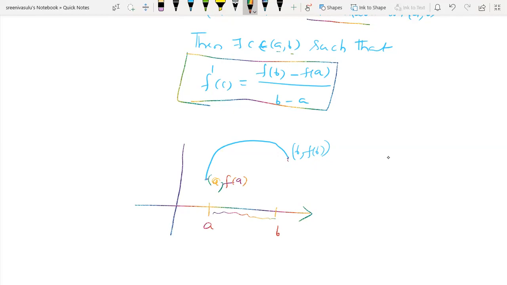Now you observe that the chord is the line joining these two points, a comma f of a and b comma f of b. This line is the chord.